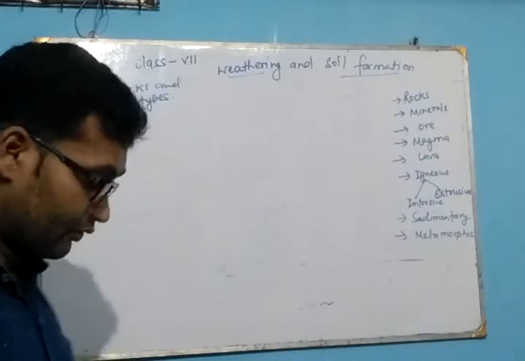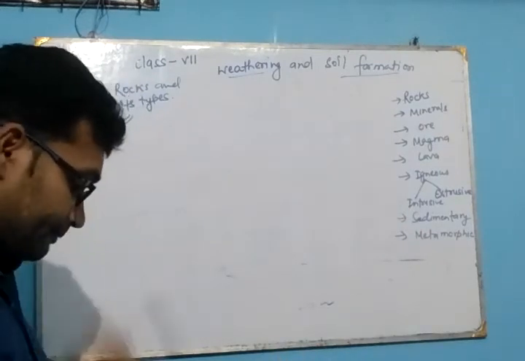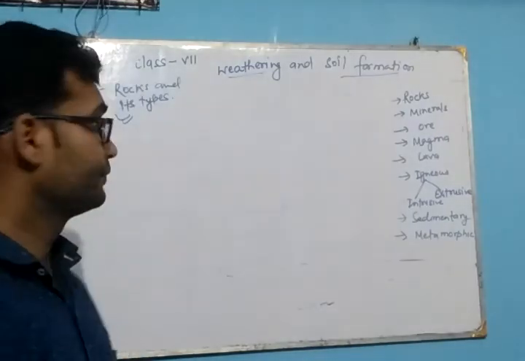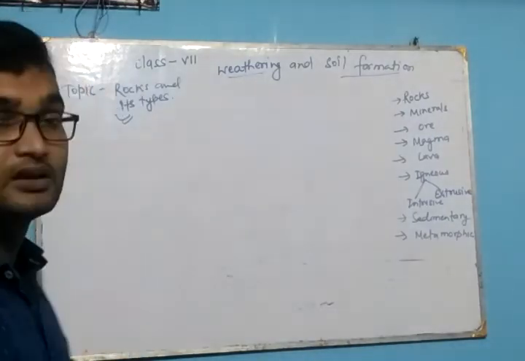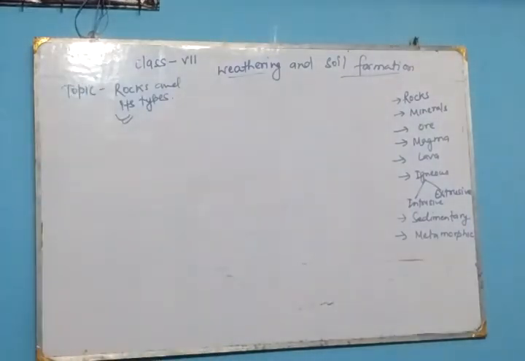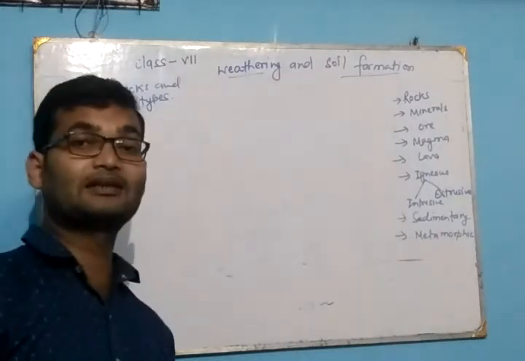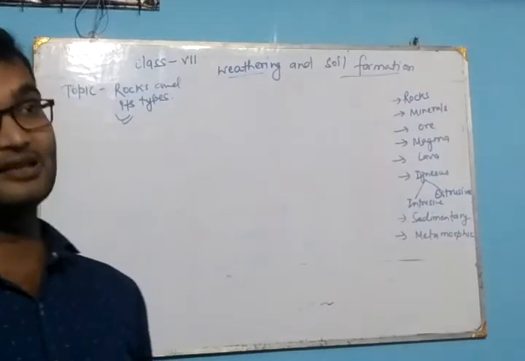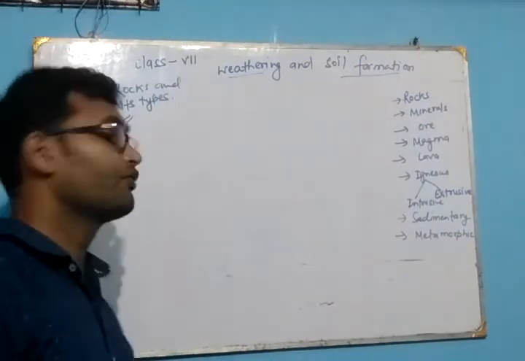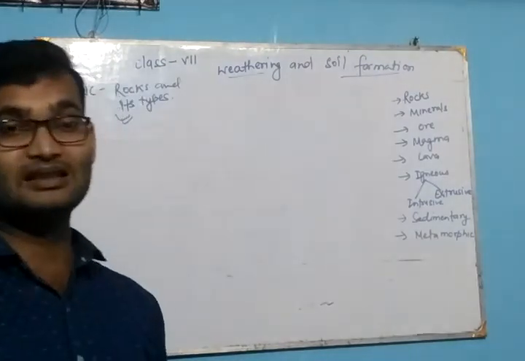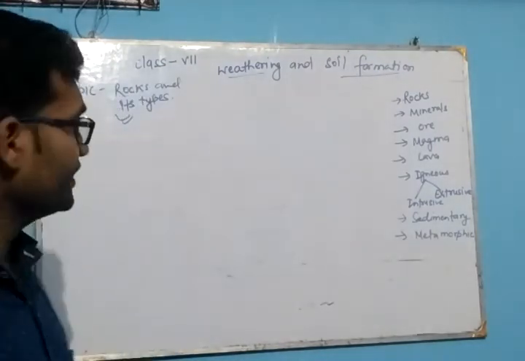Okay. Now, what is ore? Ore means a rock from which a particular type of metals or elements can be obtained or extracted.